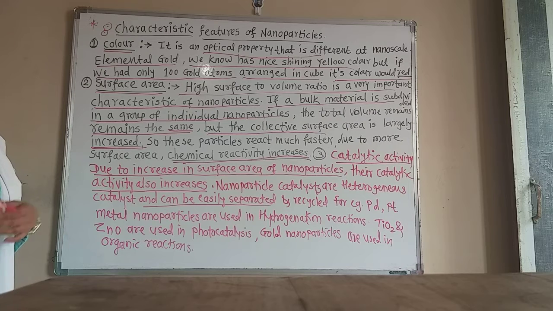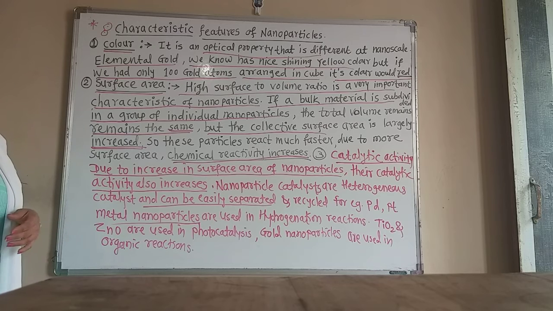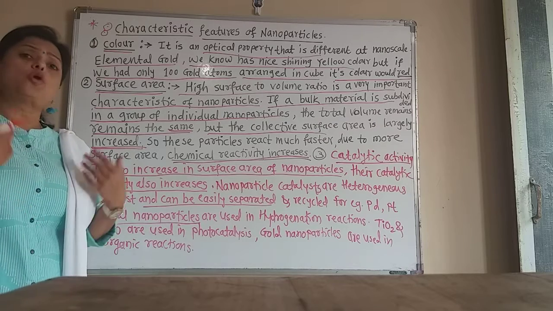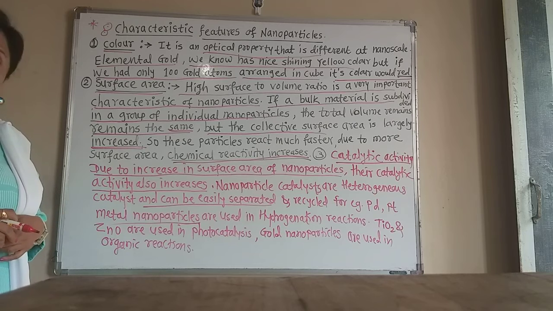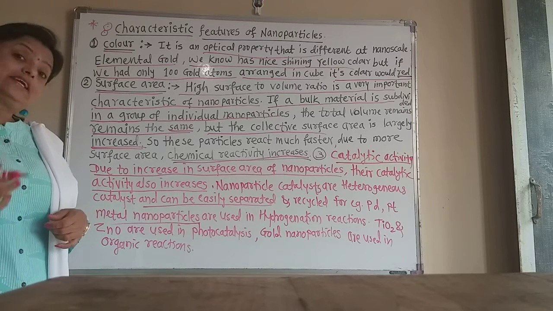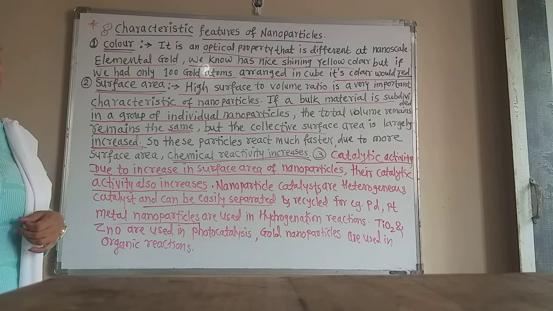For example, platinum and palladium metal nanoparticles, that is finely divided platinum and palladium metal, are used in hydrogenation, for example hydrogenation of oil into fat, because their catalytic reactivity increases due to the increase in surface area.